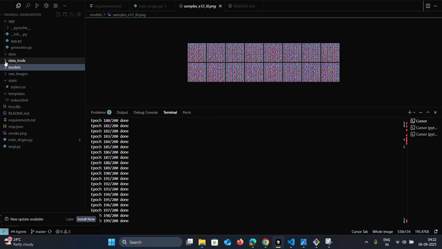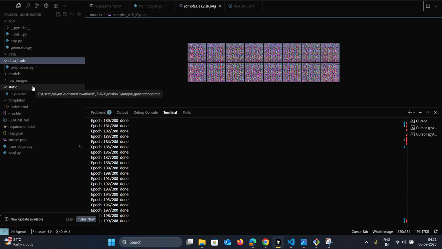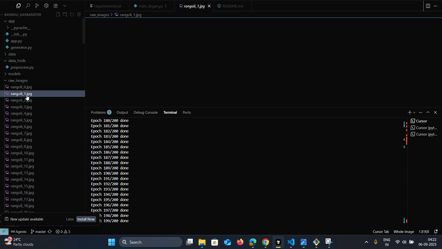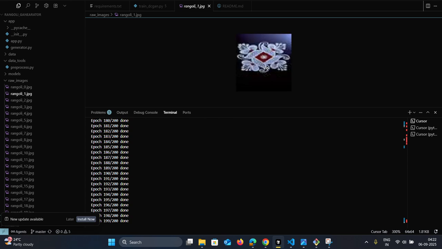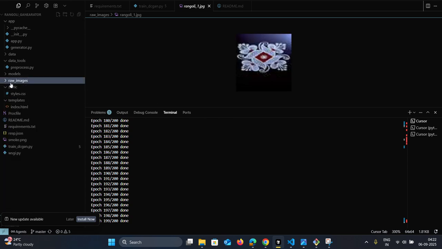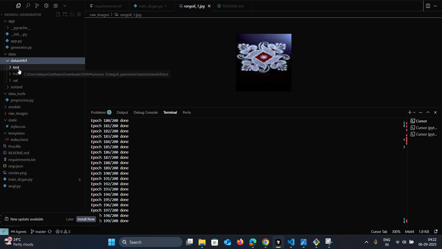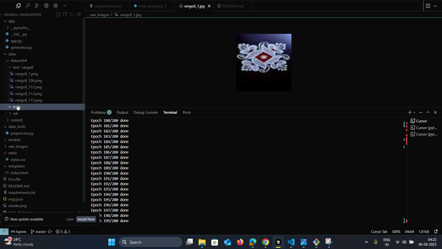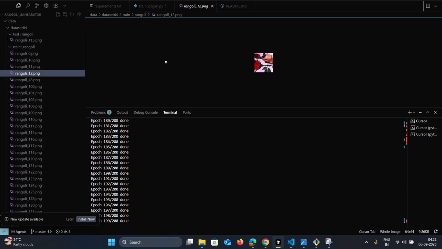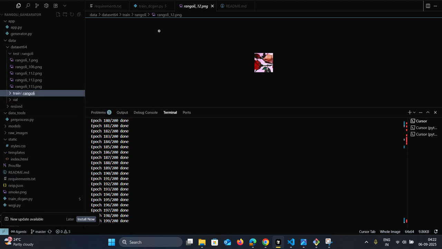and this is my dataset which I created earlier. I'll show you that the raw images are listed here. Then these are my models. Where are the datasets? Where this is data. This is my test data. This is my training data, and similarly, this one is the validation data.